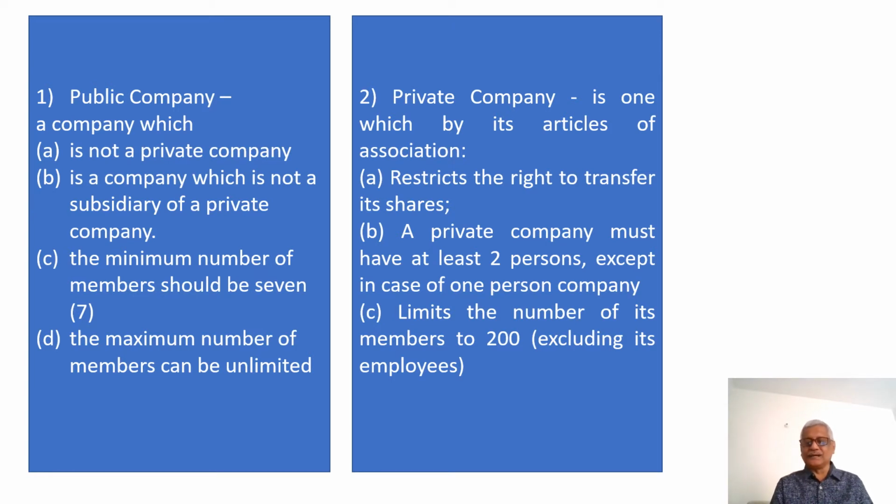Now, when you look at a private company, it is one that by its articles of association restricts the right to transfer its shares. A private company must have at least 2 persons, except in the case of a one-person company. It limits the number of its members to 200. That is, the maximum number of members a private limited company can have is 200.